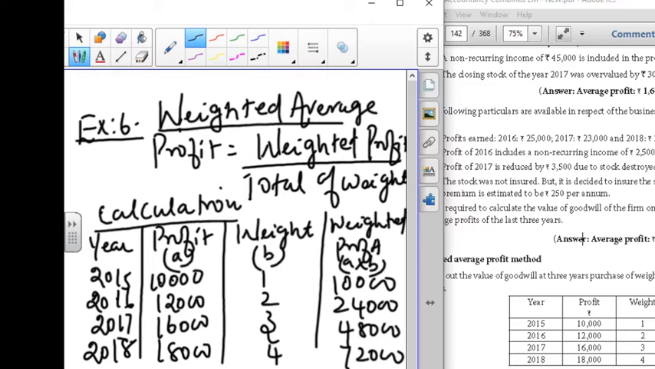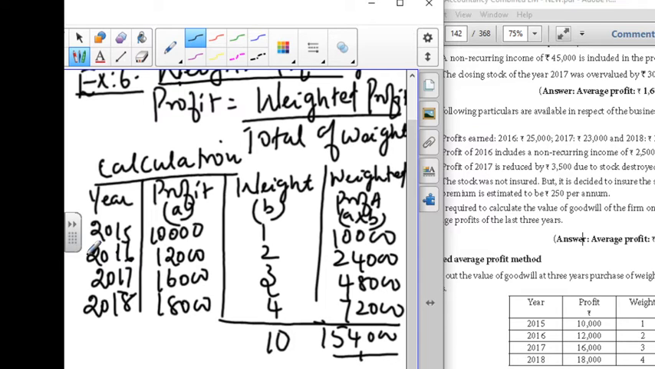So the total number of weight you have to calculate. It is going to be 10, so 4 plus 3 plus 2 plus 1 is 10, and for this the total is going to be 1,54,000. It is the total. Next, we are going to calculate the goodwill under this method.